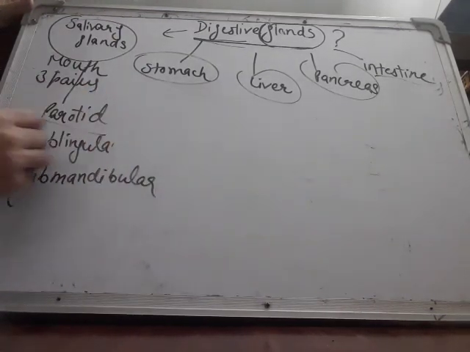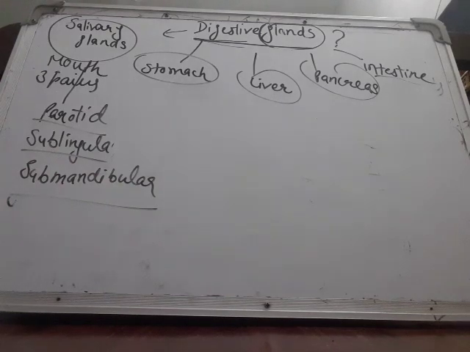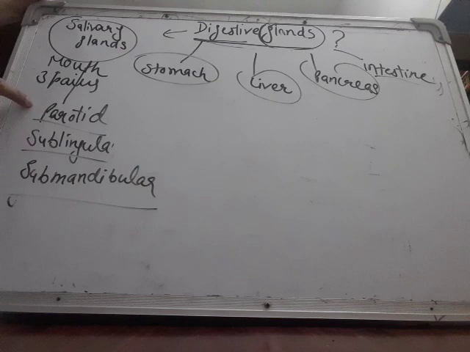These are the three types of salivary glands found in the mouth. Where are the parotid glands found? They are found on the inner side of the mouth near the ear, and with the help of a duct they release their secretion, that is saliva, into the mouth.